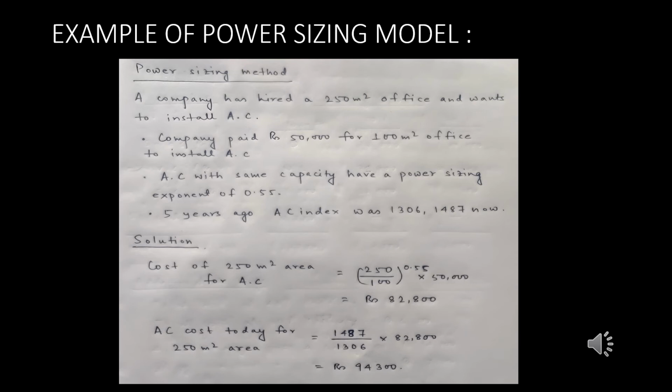Multiplying it, we get the figure of 94,300. Now this is that particular cost which has changed from 82,800 to 94,300. This is the change of cost due to the change of time. So this is a very good example of how an organization generally calculates or estimates through the power sizing model.